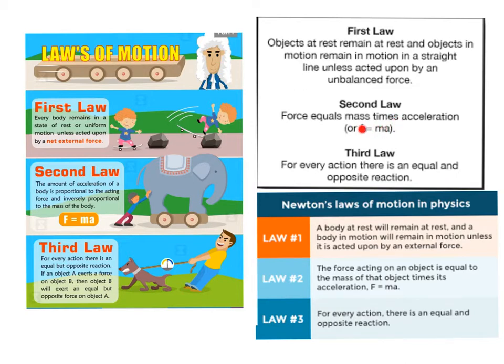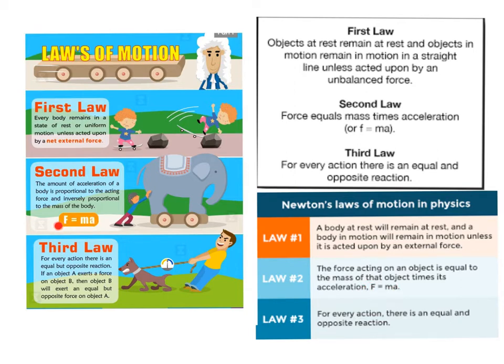This one isn't so good because the F should be capitalized and they should both be vectors. And it should be the summation of the forces. And this one has the capital F and the A, but they should be bolded, maybe they are, to show that they're vectors, and it should have a summation sign.